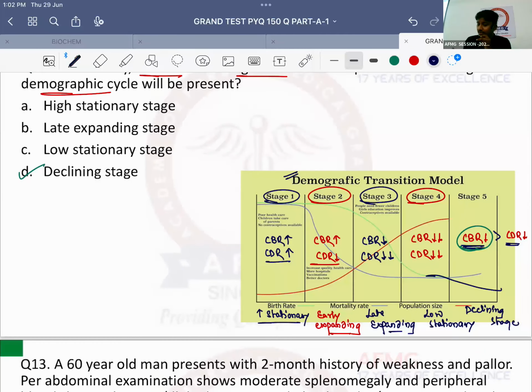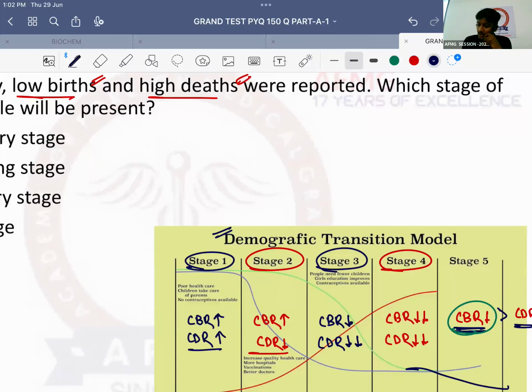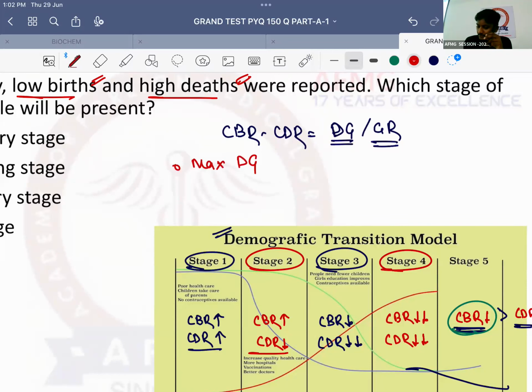Important one-liner question, जल्दी से. The difference between crude birth rate and crude death rate is known as demographic gap. Demographic gap is nothing else but the growth rate of a country. Important question. Maximum demographic gap is seen in which stage?